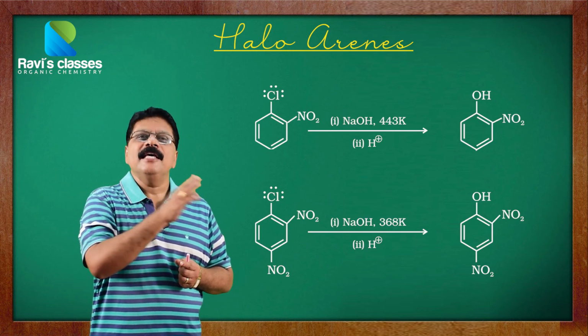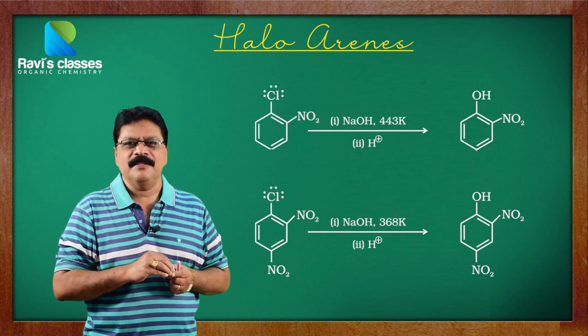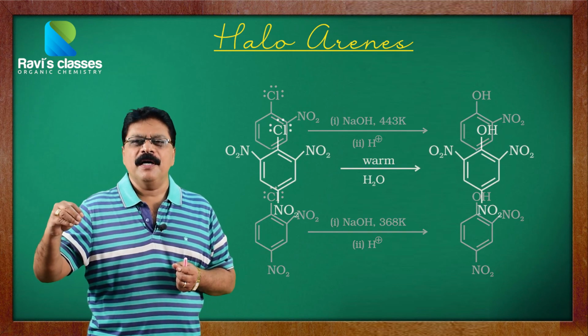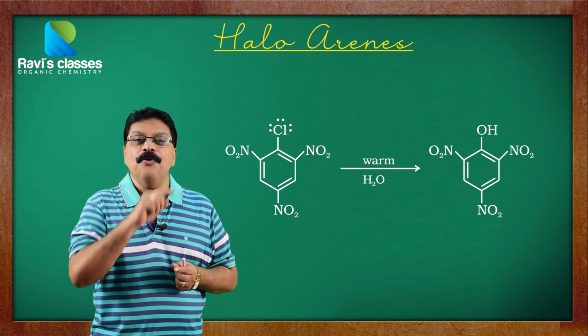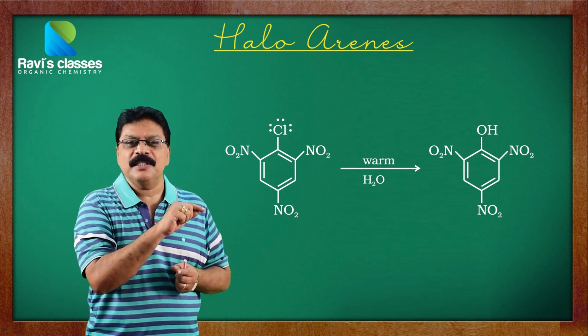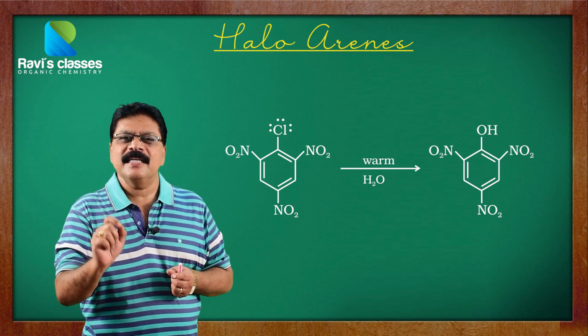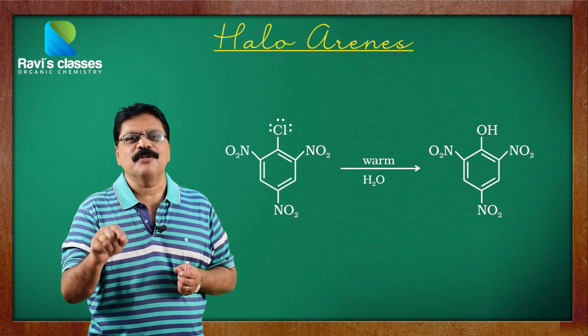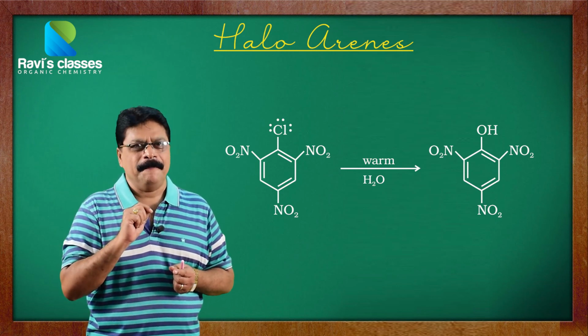Okay. If the sixth position also has an NO2 group, that is, we are going to talk about 2,4,6-trinitrochlorobenzene. Now, with respect to the sixth position NO2 group, the chlorine-bearing carbon is at the ortho position. That also gives it a positive character due to the deactivating plus R effect.